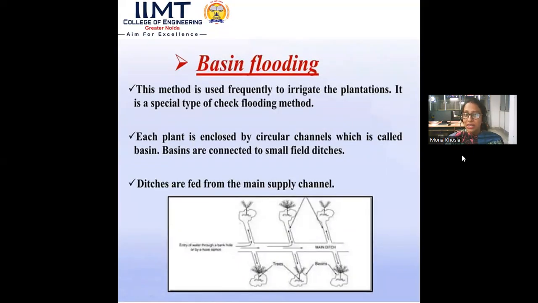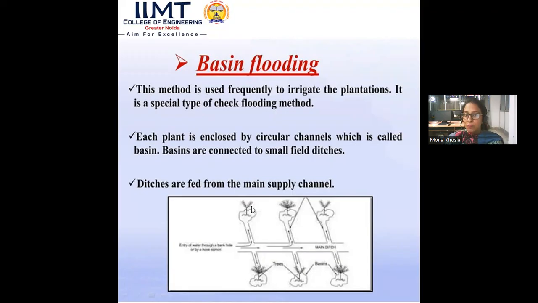Then basin flooding. This method is used frequently to irrigate plantations. It is a special type of check flooding method. Each plant is enclosed by a circular channel which is called a basin. In the image, this is the basin.